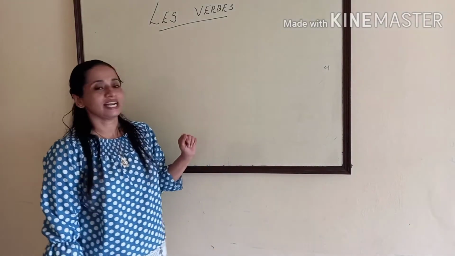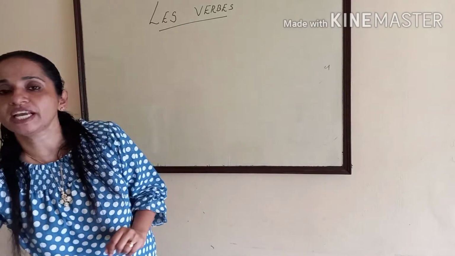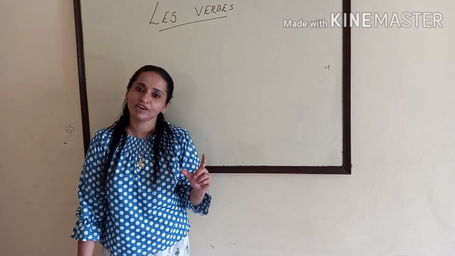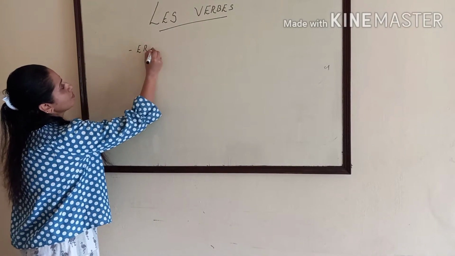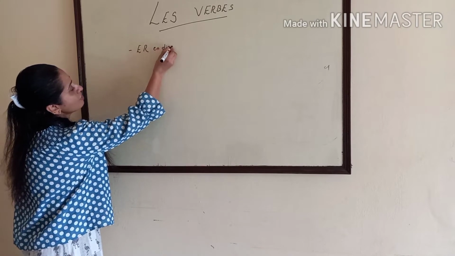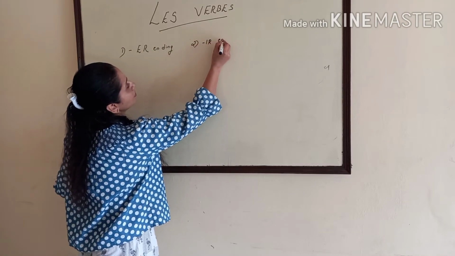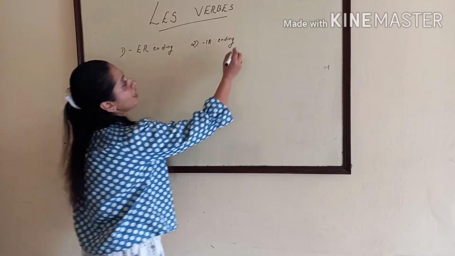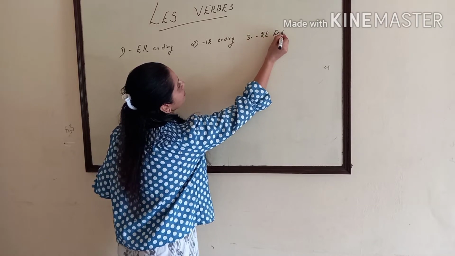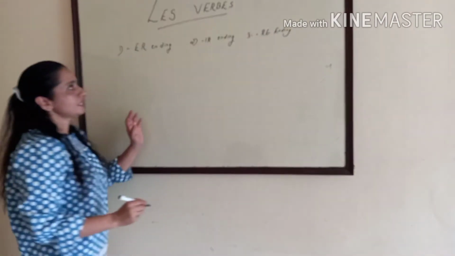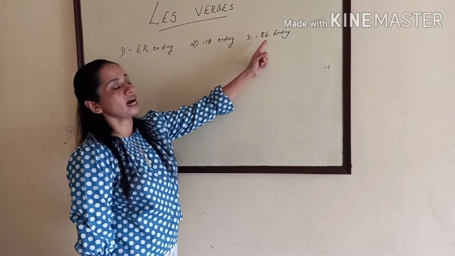Our today's topic is the verbs. Les verbes. There are three types of verbs in French. Three groups of verbs in French. First is ER ending verbs. This is the first group of verbs. Number two, IR ending verbs. And number three, RE ending. So there are three groups of verbs in French: ER ending verbs, IR ending verbs and RE ending verbs.